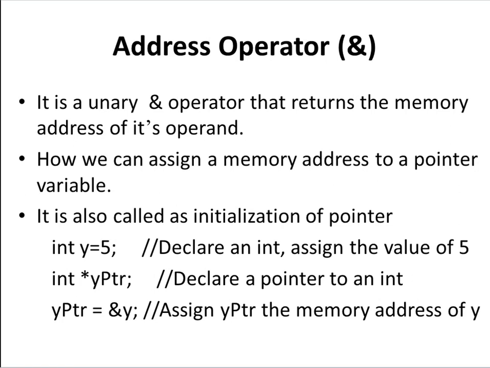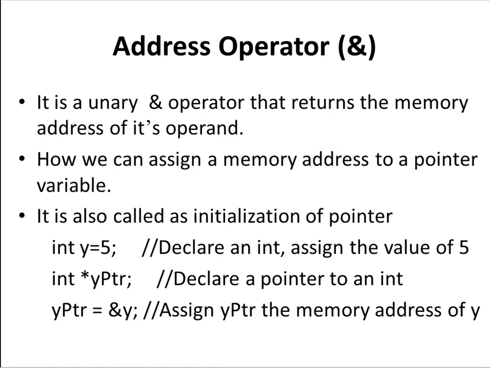Here y is an integer type variable initialized with 5. Int star yptr: yptr is a pointer of integer type. yptr equal to ampersand y. Here ampersand y is the address of variable y, meaning we are assigning the address of variable y to the yptr pointer.